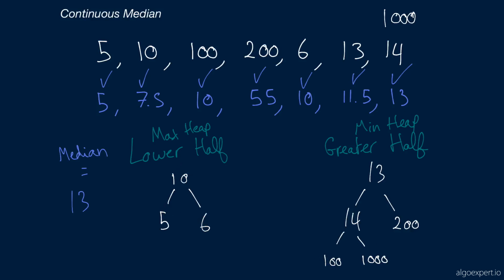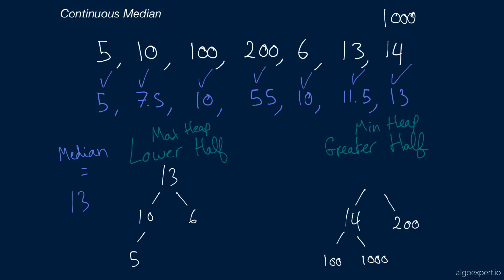So what does that mean? We would remove a value from the greater half and add it to the lower half. So we would probably reformat these heaps with 13 at the top of the lower half, pointing most likely to 10 and 6, and then 10 pointing to 5, something like that, right? That would be our new max heap for the lower half.